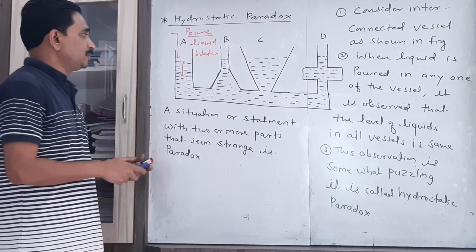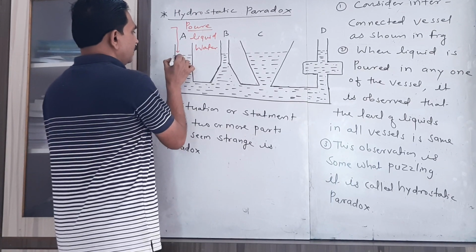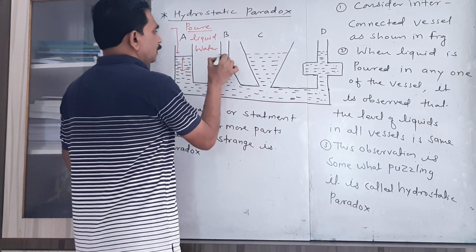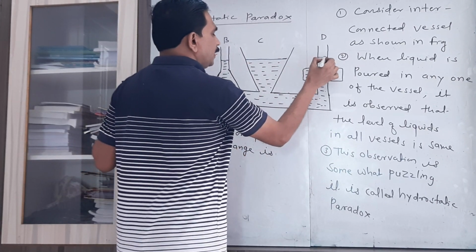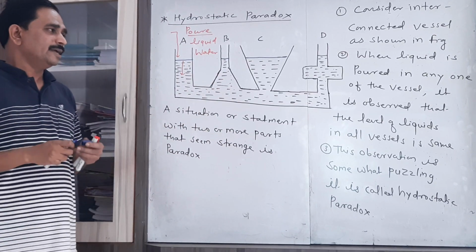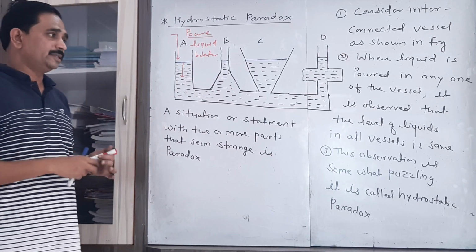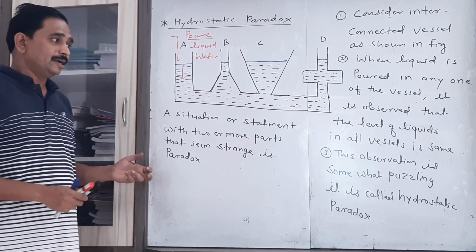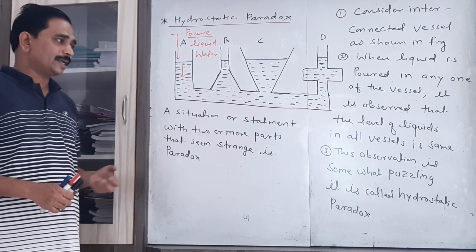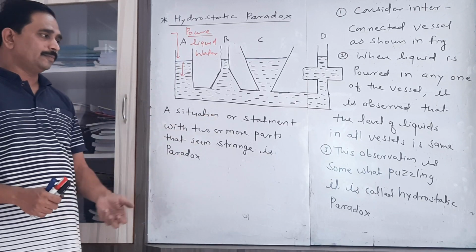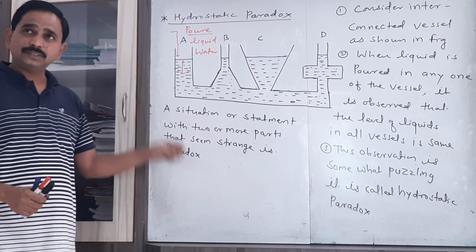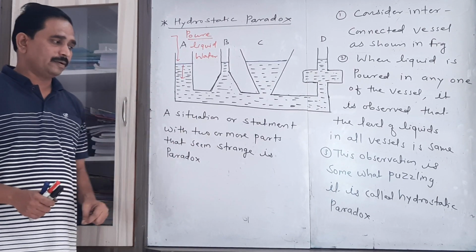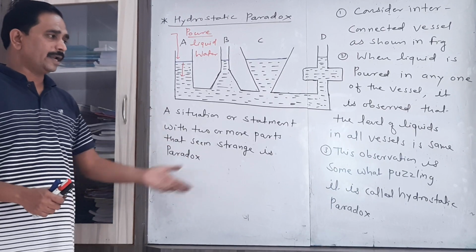So what is our observation? The liquid level in all the four vessels, that is A, B, C and D, is found to be the same. Now this observation is somewhat different than our expectation. That's why this observation is considered puzzling, and this puzzling situation is nothing but the hydrostatic paradox,